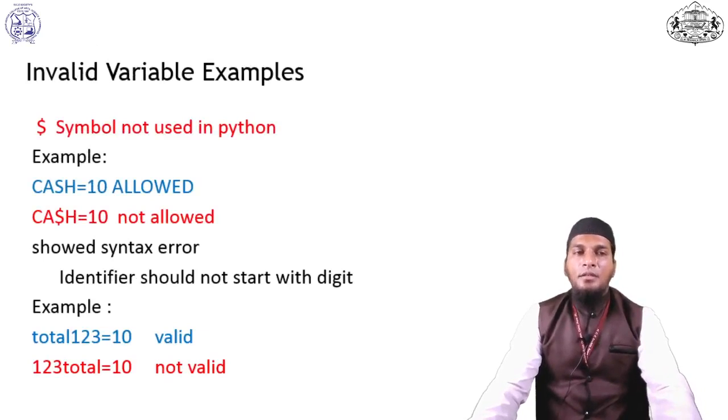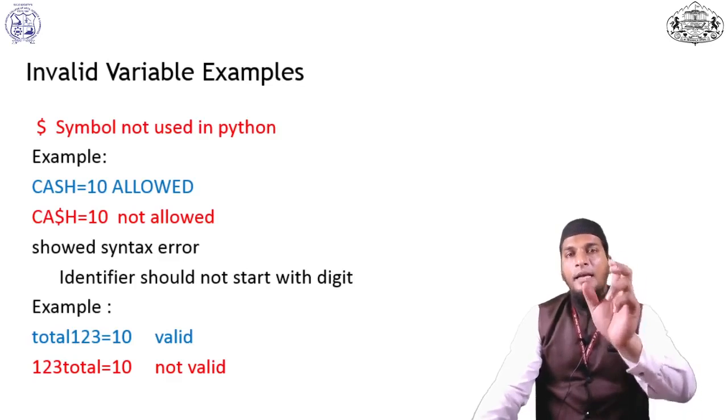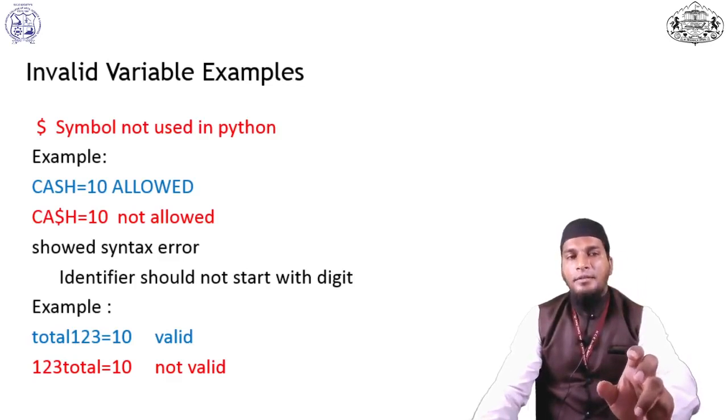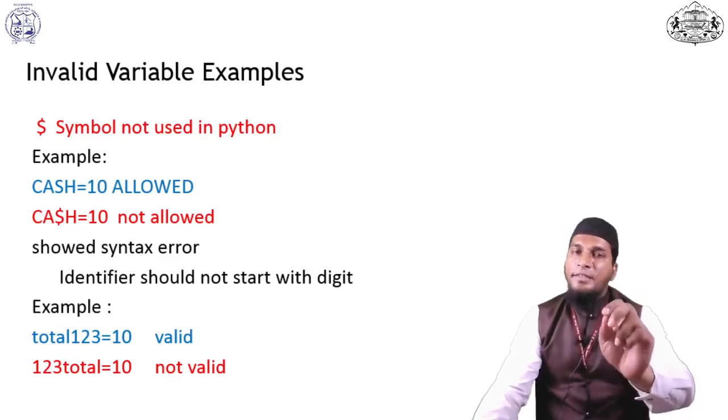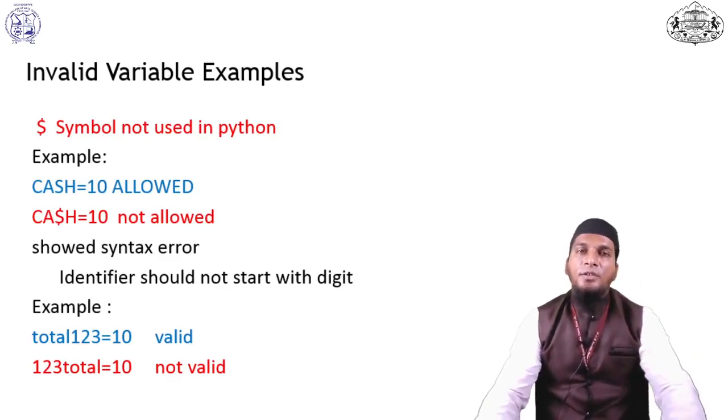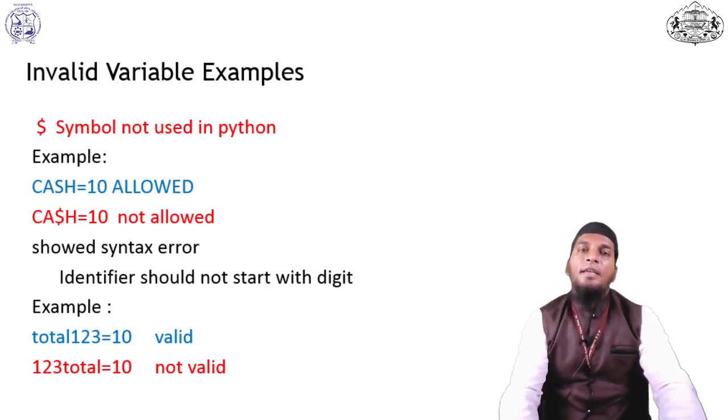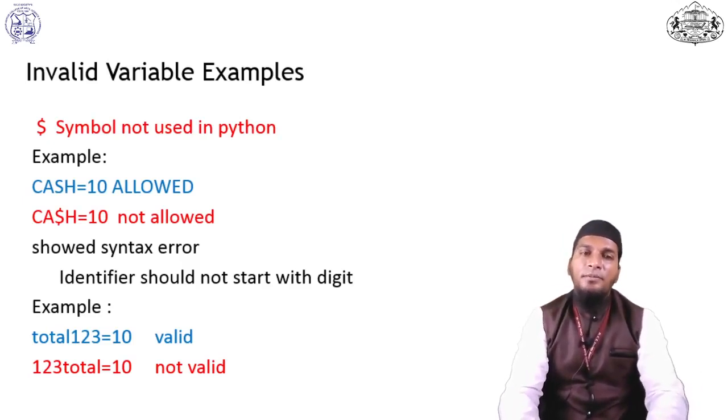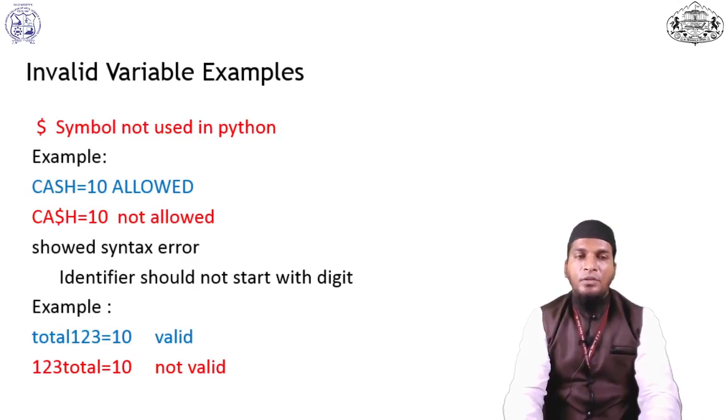Let's see valid and invalid variable examples in Python. The dollar sign symbol is not used in Python. For example, I declare a variable CASH equal to 10. It is allowed, but if we replace the S with a dollar sign, CA dollar H equal to 10, it will not be allowed in Python.